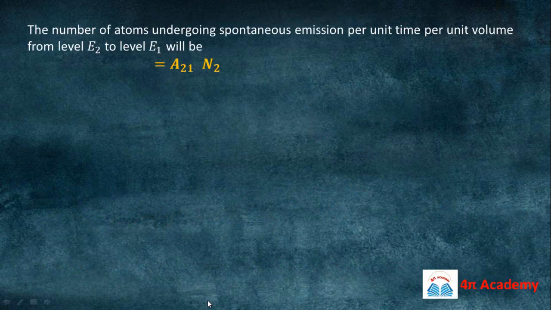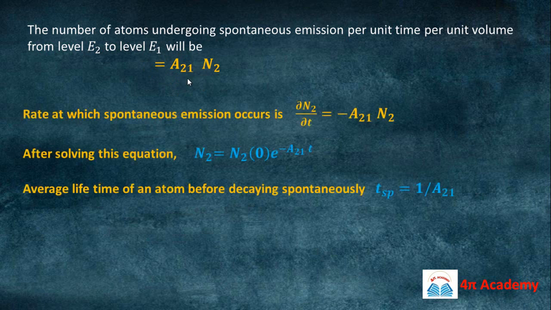So the number of atoms which undergo spontaneous emission per unit time, per unit volume, will depend on the number density in the excited energy state. It will not depend on incident radiation, because we are not providing any radiation. The proportionality constant will be A21, and A21 is the Einstein coefficient of spontaneous emission, right?